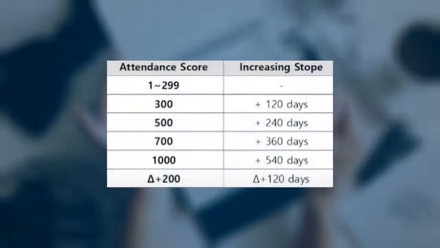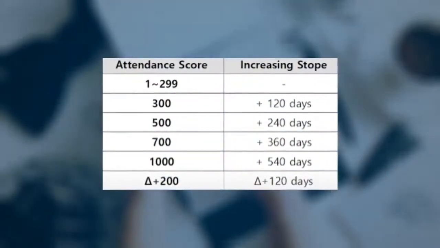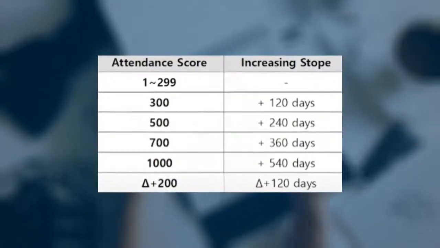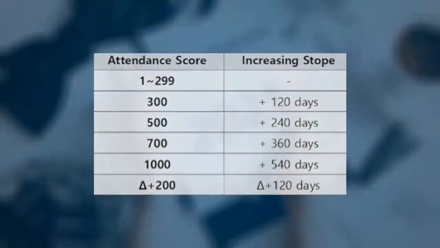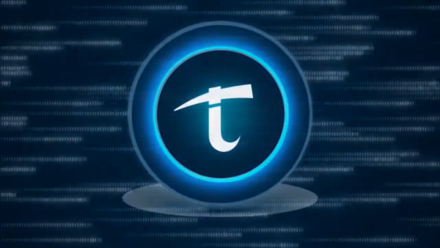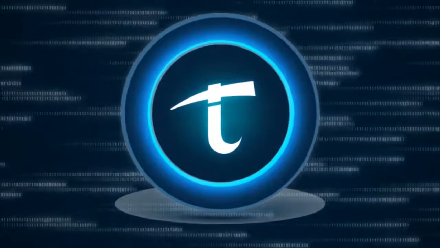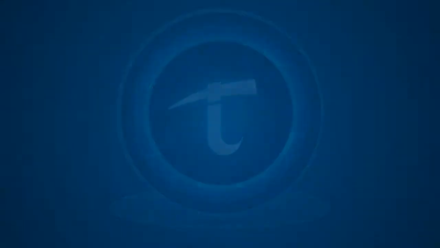The other is by having a good attendance score. So once you reach 300, your term increases by 120 days. If it's 500, 240. 700, 360, 1540, and every 200 beyond that, it's 120 days. All of this means that you will never be able to stop mining time. This means the supply will always be increasing over time and there's no set amount.